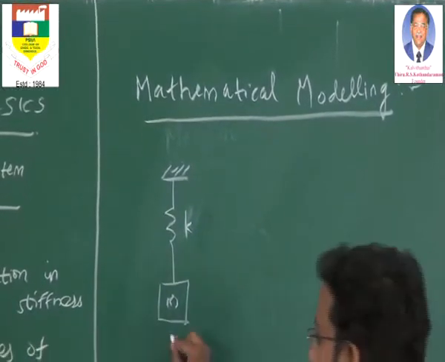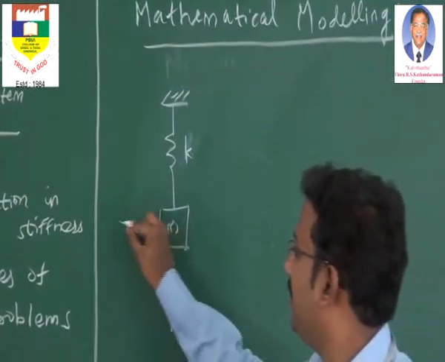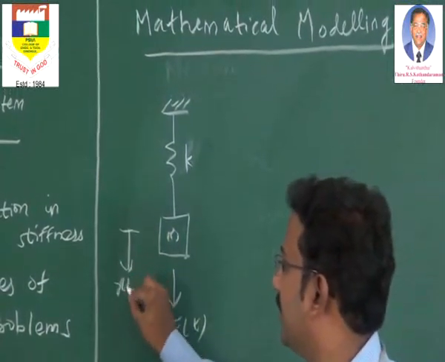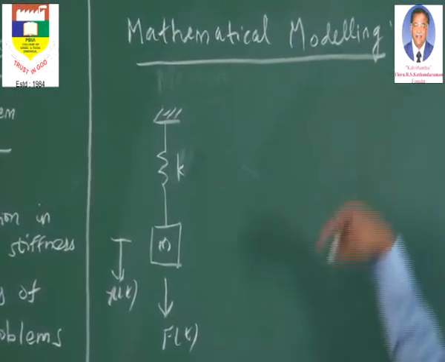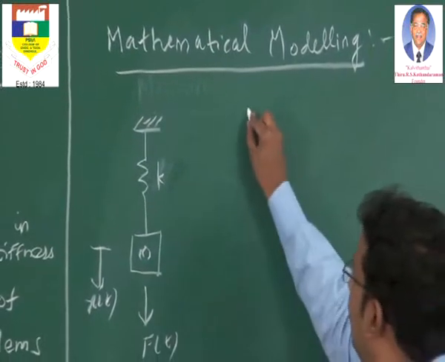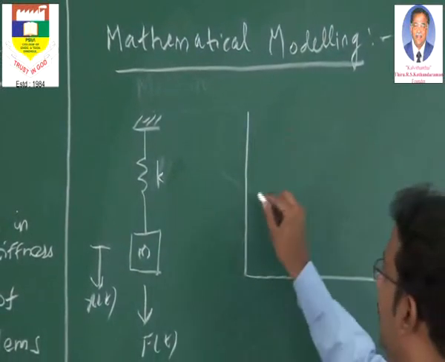Say for example, the external force is acting like this. The response will be again in the downward direction. This is x of t. That is the response.